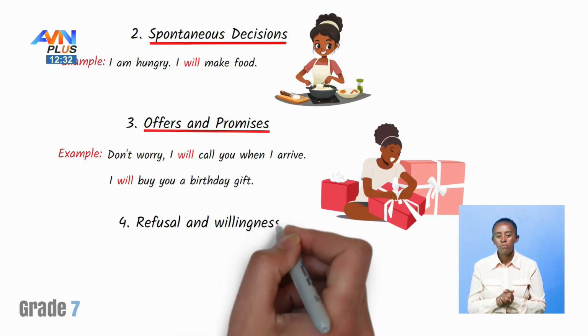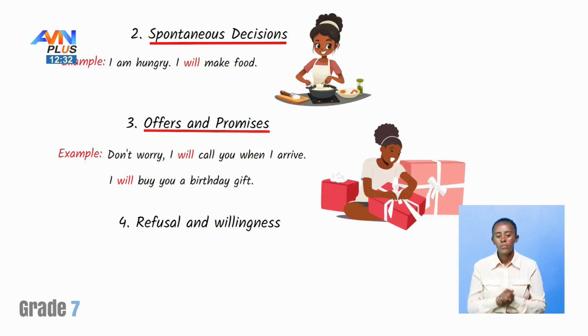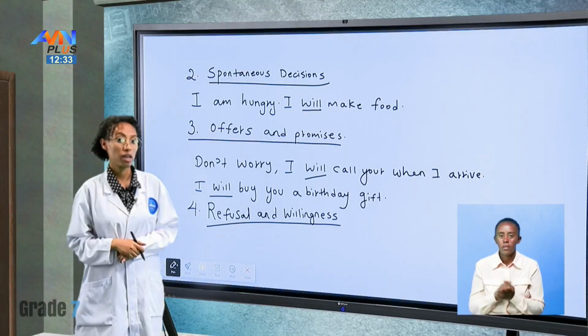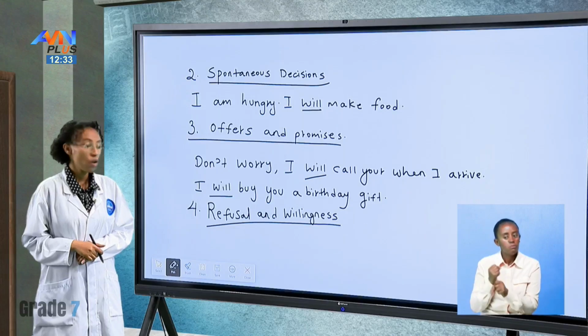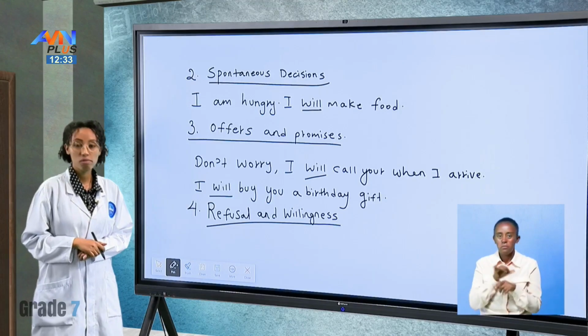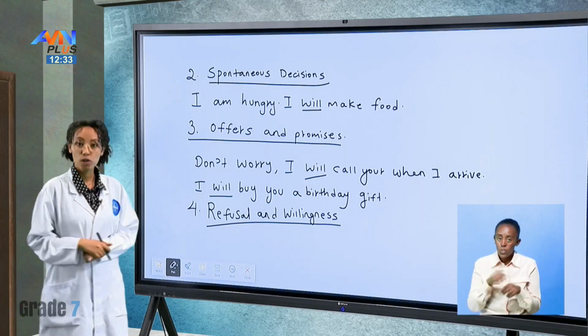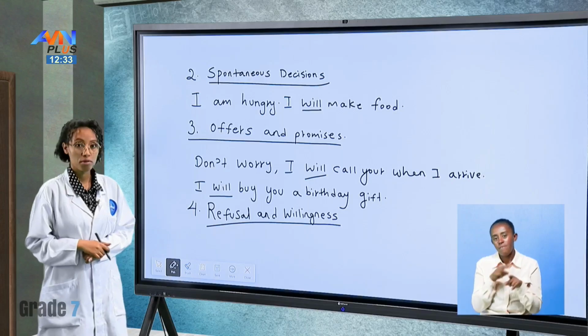To talk about refusals and willingness. To talk about refusing something or saying I am willing to do something, we also use the modal verb will. So how can we do that? Let's have a few examples.